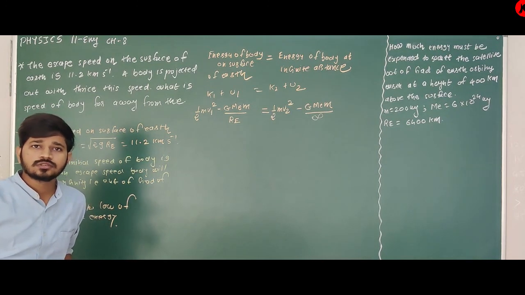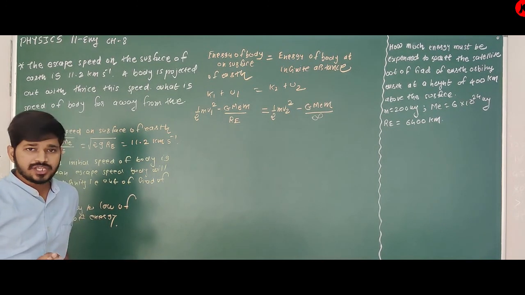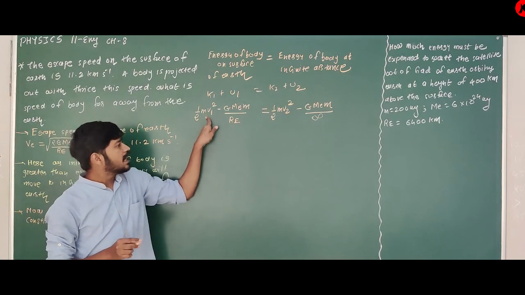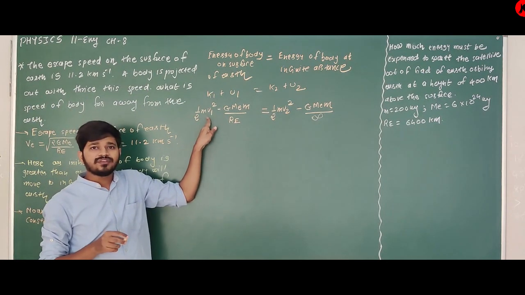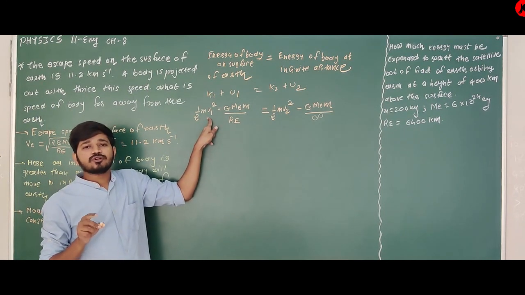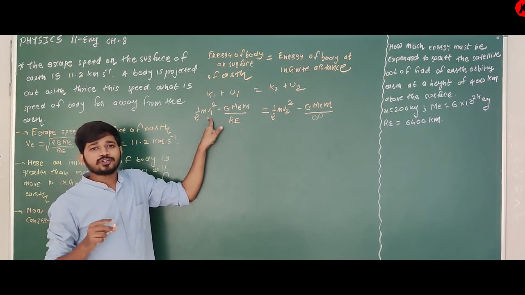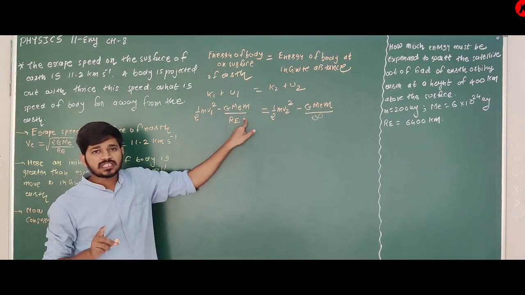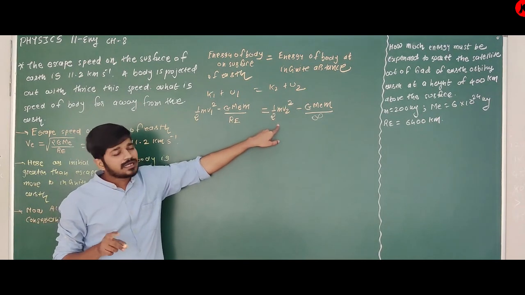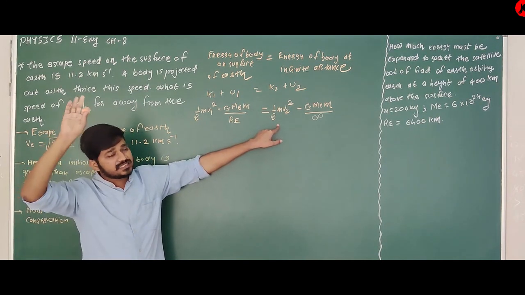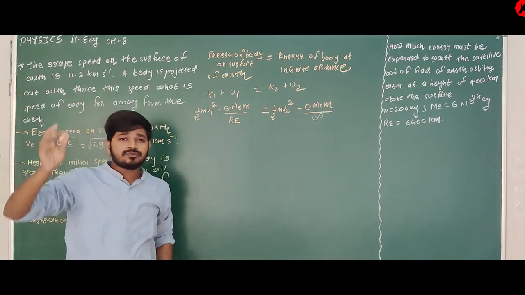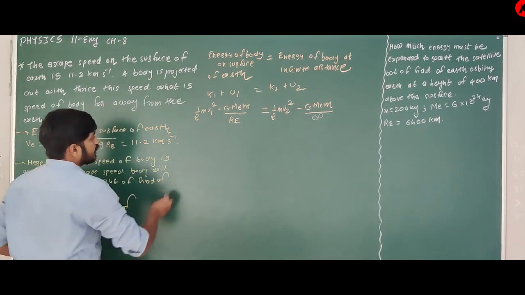Any doubt? Sure? Okay, you understand this equation. Half m V1 square, where V1 is the speed on the surface of Earth. Potential energy on the surface of Earth, kinetic energy at infinite distance, potential energy at infinite distance. So now, here it is.